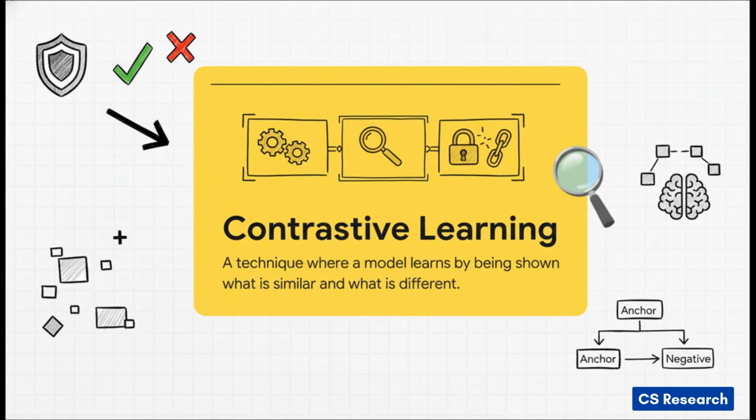You basically teach the model by showing it 3 examples at a time: an anchor description, a positive one that's similar, and a negative one that's different. The AI's only job is to learn how to pull that anchor and the positive example closer together on its internal map while pushing the negative example far, far away.